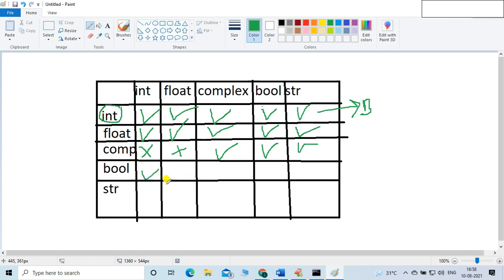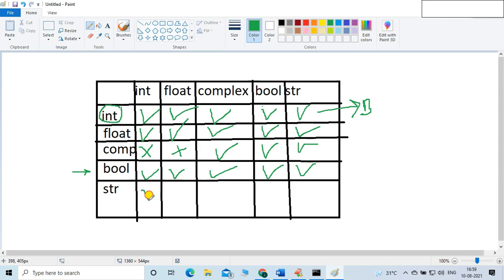Then boolean to integer, it is also possible. Means we provide the integer value inside the boolean function, it is possible. Boolean to float, it is also possible. Now, we have discussed this, friends: whatever you mention into the boolean, the result will be true or false. If you want false, what should you mention? Zero value should be mentioned. Other than zero, the result will always be true. We already discussed this in this session, right?